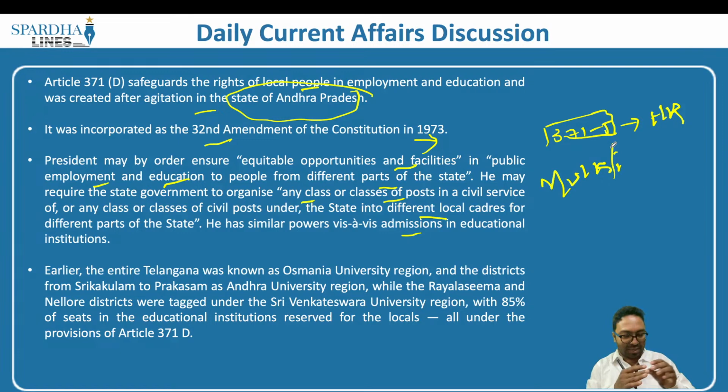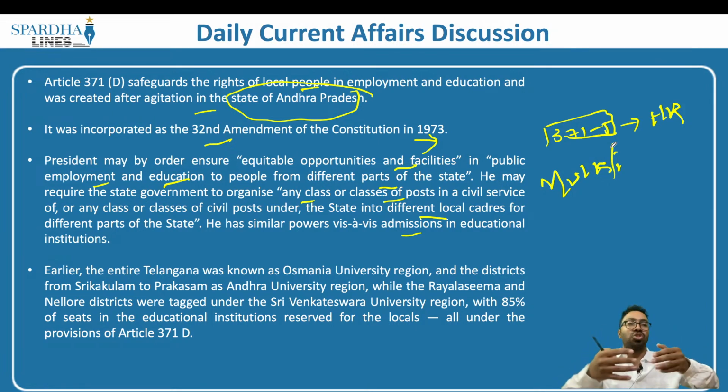So mulk laws basically say that these are the laws present in that region primarily because a certain sense of culture, customs and practices is prevalent in that region. So only those people who know the customs, religion, caste and so on will be entitled to reservation. Even in this case, with respect to Andhra Pradesh 371D, there are different zones. In the state of Andhra Pradesh, there are different regions.